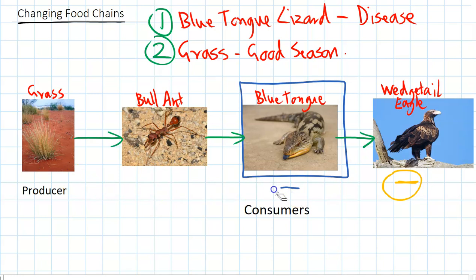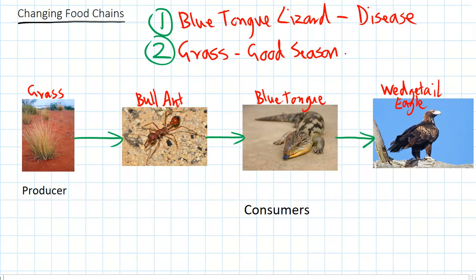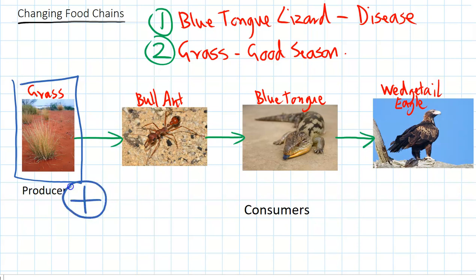Alright, let's look at our second example. So in this case, we've got the grass which has a good season. So maybe there's been a few years in a row of lots of rainfall, like we're having this year actually. And lots of grass is growing, and there's abundant grass for lots of bull ants to eat. So we'll use a positive symbol here to show grass is increasing.